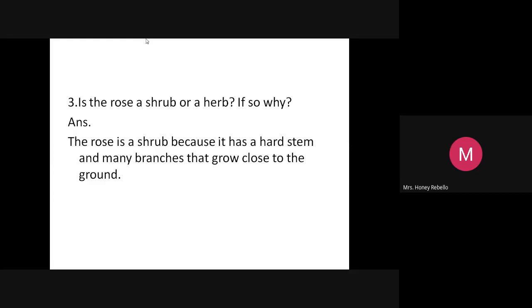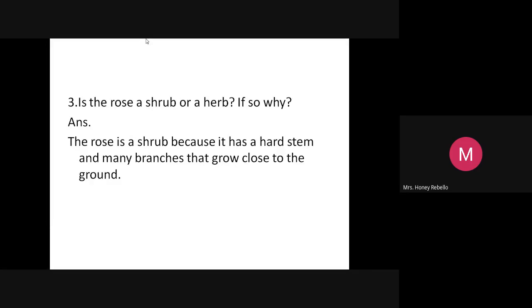A-N-D, and, and leave space. M-A-N-Y, many. Write slowly. And many branches. Small, thin, hard stems, and many branches. B-R-A-N-C-H-E-S.